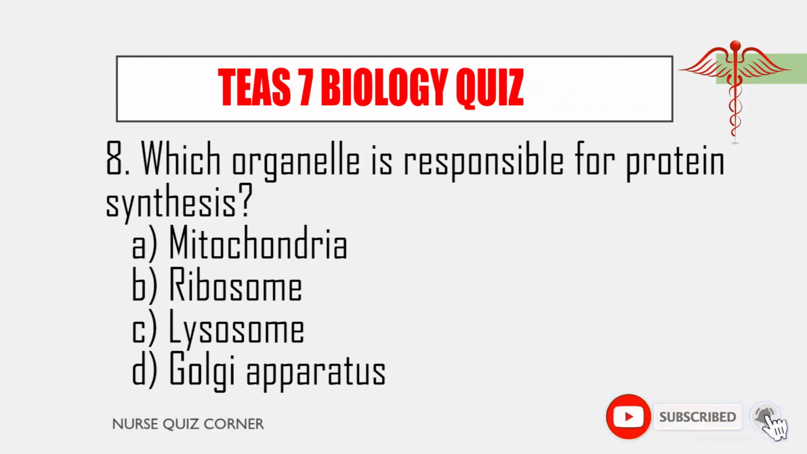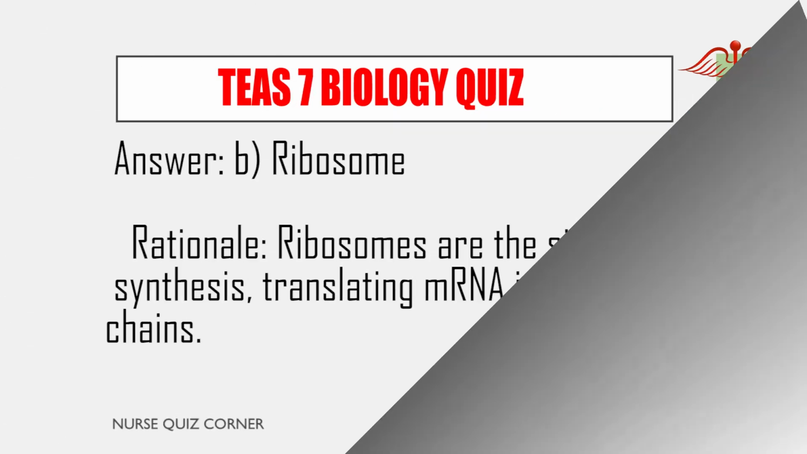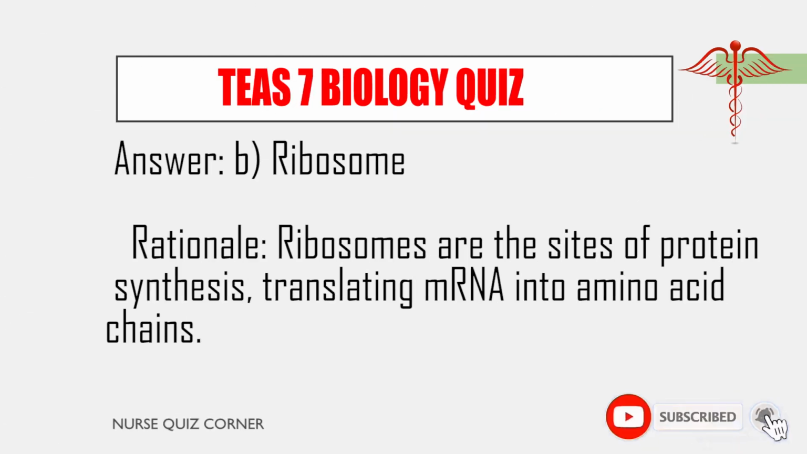8. Which organelle is responsible for protein synthesis? A. Mitochondria. B. Ribosome. C. Lysosome. D. Golgi apparatus. Answer B. Ribosome. Rationale. Ribosomes are the sites of protein synthesis, translating mRNA into amino acid chains.